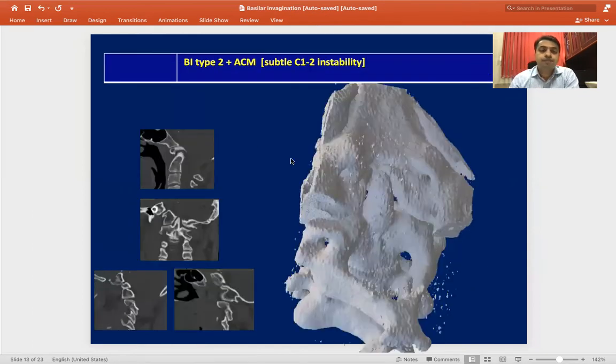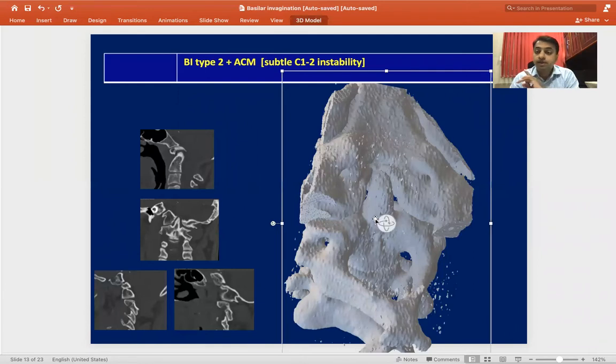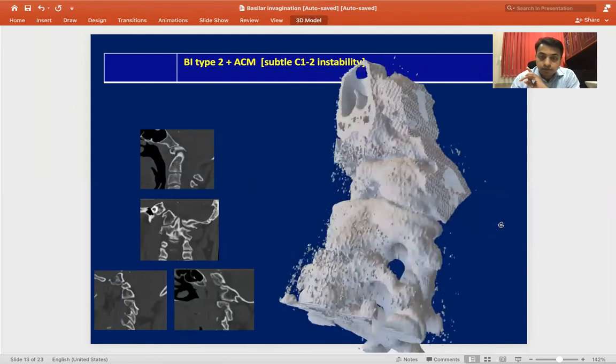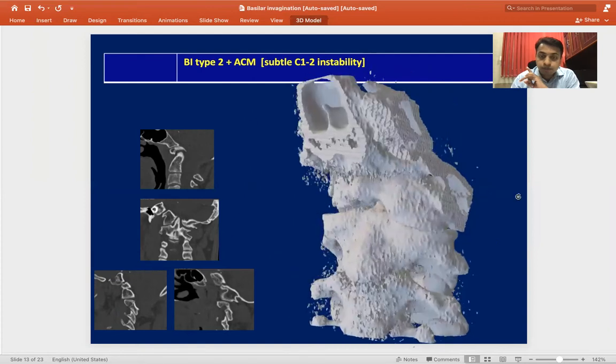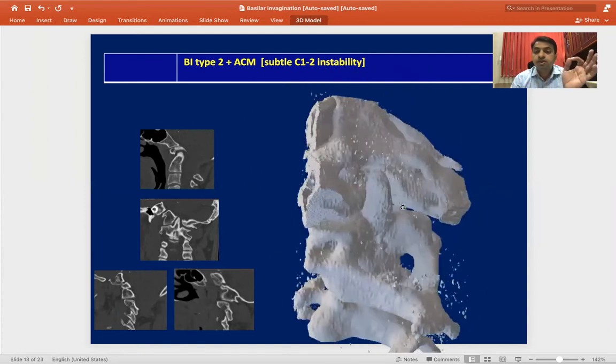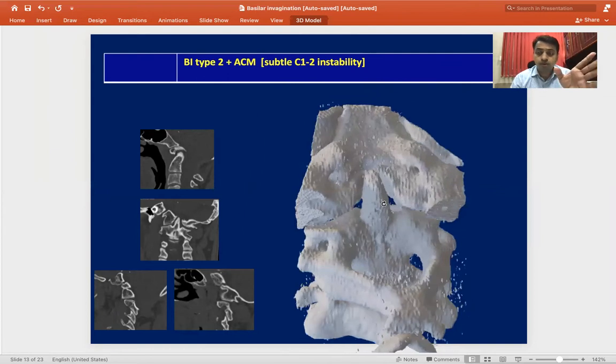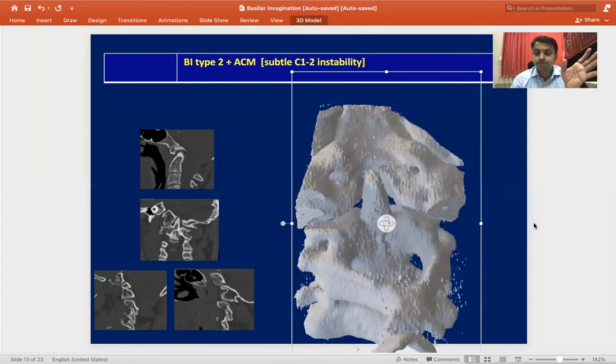Another presentation is BI type 2 with ACM. In such cases, as Goel sir has defined in his theory, every ACM is associated with C1 and C2 instability. I'm talking about BI with ACM. You see that there is a subtle instability between the joints, C1-C2 instability. So C1-C2 distraction with fixation is recommended without compression in such cases.